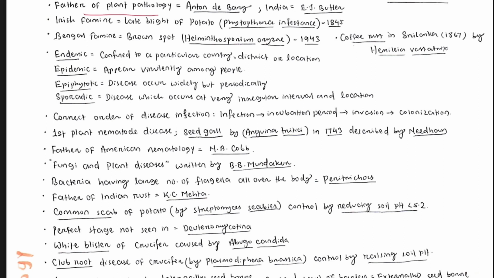Who is known as the father of plant pathology? That is Anthony de Bary. Okay. If the question asks who is known as the father of plant pathology in India, then you have to answer E.J. Butler. Butler is known as the father of plant pathology in India.